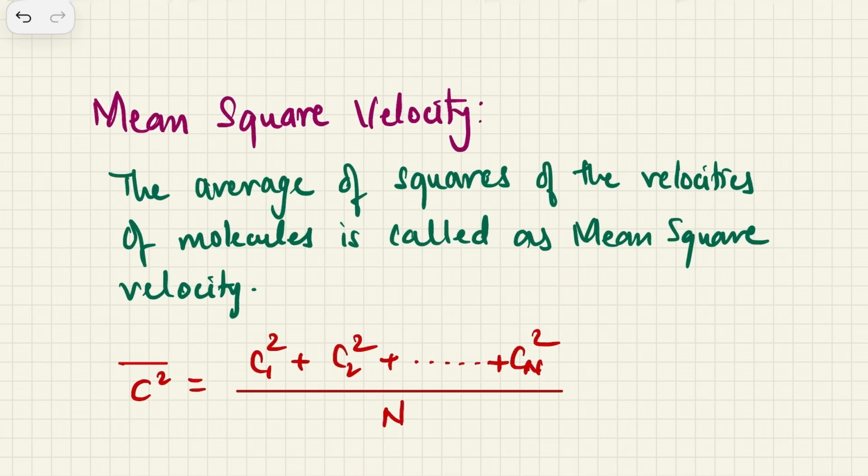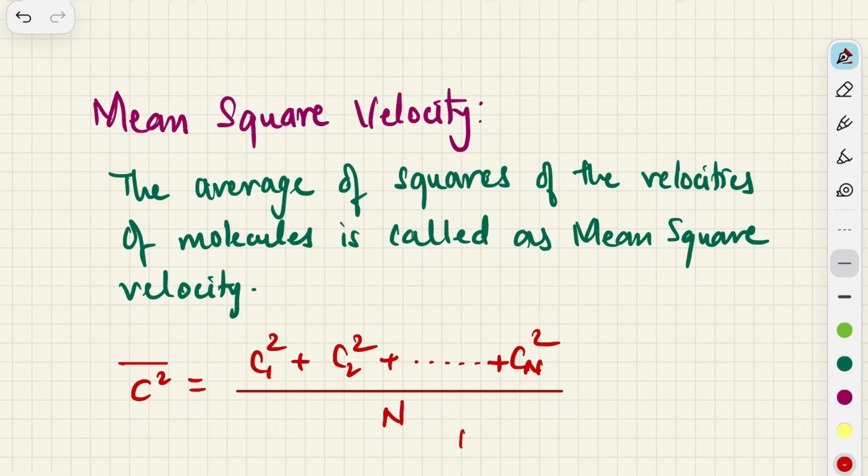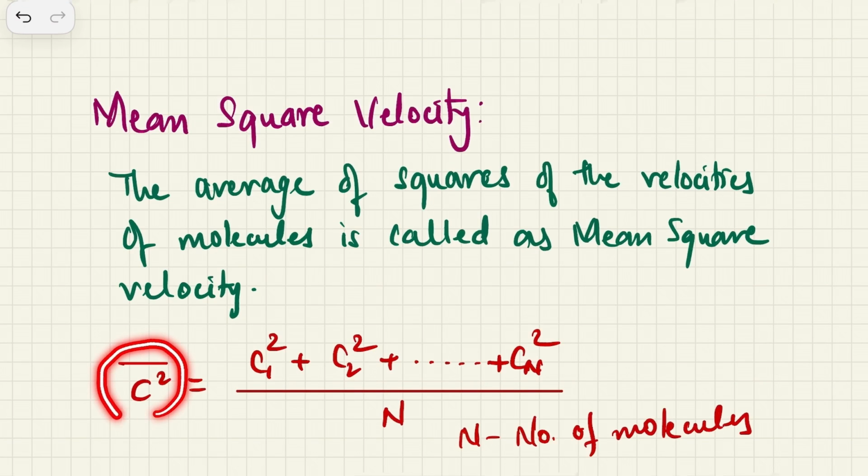Now, what is the difference between a mean square velocity and a mean velocity? The difference is just that you need to square each velocity before you add them. So c1 square plus c2 square until cn square, divided by n. This n is again the same thing, n is just the number of molecules. Now this mean square velocity is written as c square bar.